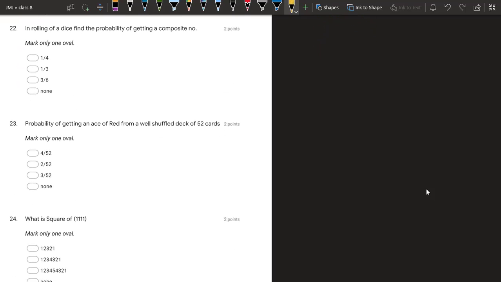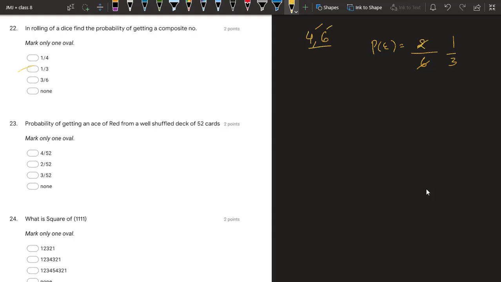In rolling of a die, the probability of getting a composite number. First, let's see what are the composite numbers in case of a dice. First composite number is 4, second composite number is 6, because 1 is a unique number, 2 is a prime number, 3 is a prime number, 5 is a prime number. So these are left. So these are the favorable cases. So probability is given by number of favorable cases, that is 2 upon 6. So answer is 1 upon 3.